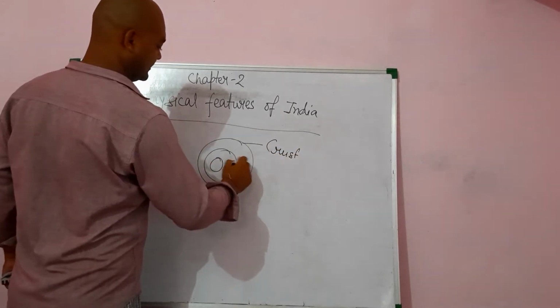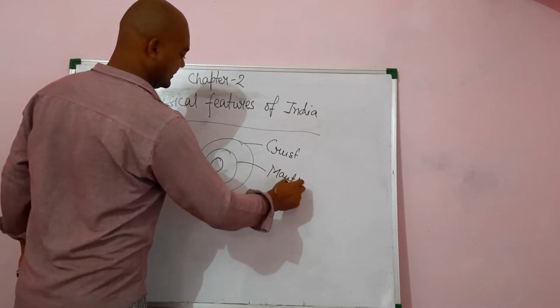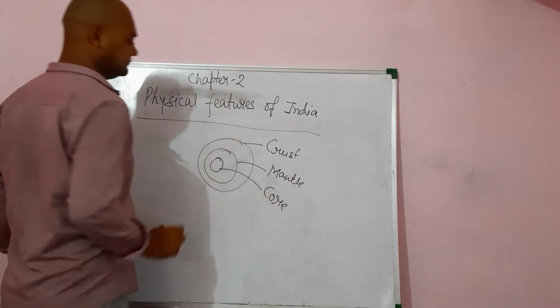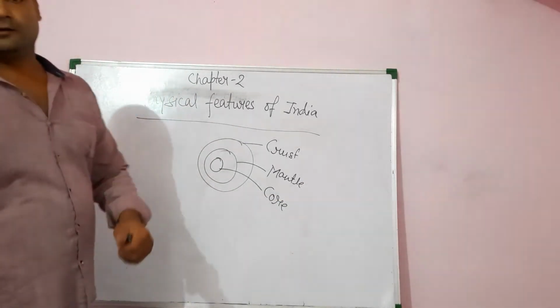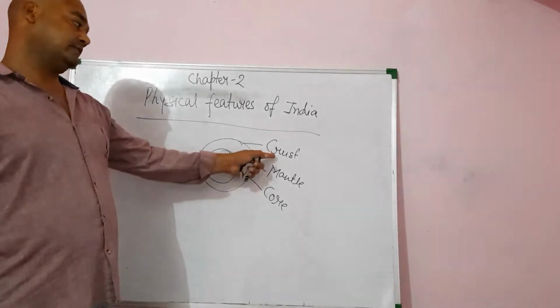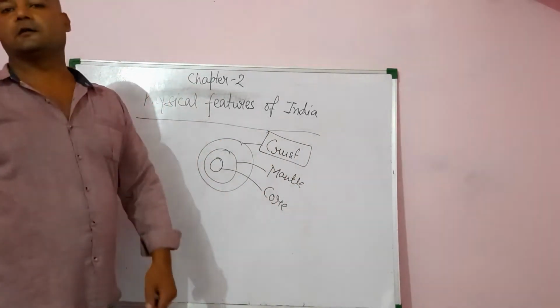Uppermost is known as the crust, downside of that is the mantle, and the interior is the core. All the landscapes, buildings, etc. are visible on the crust, the uppermost layer of the earth.